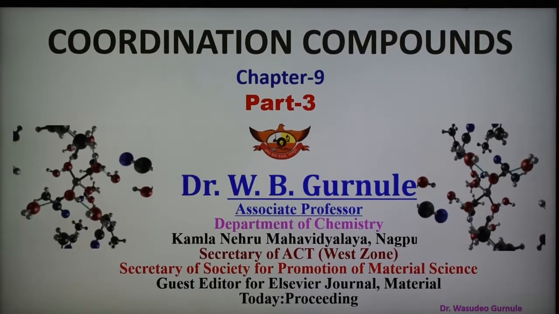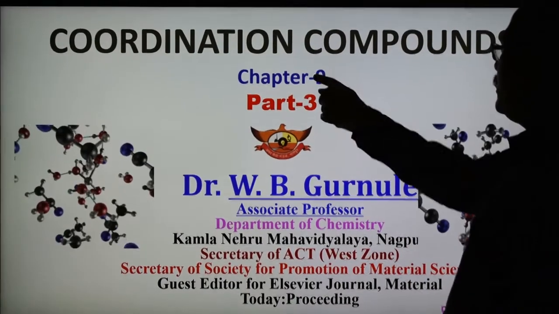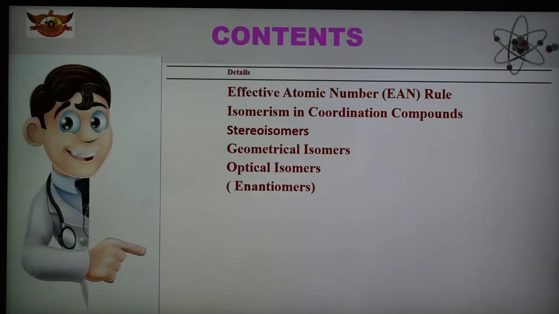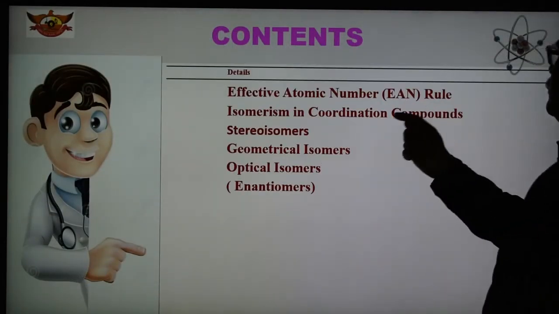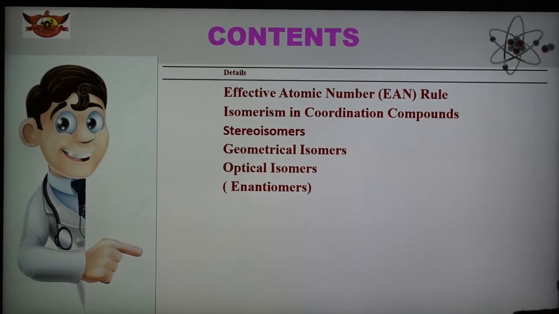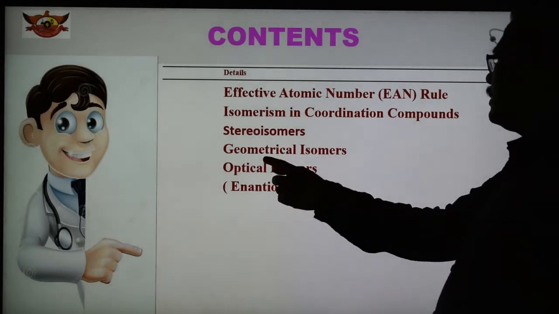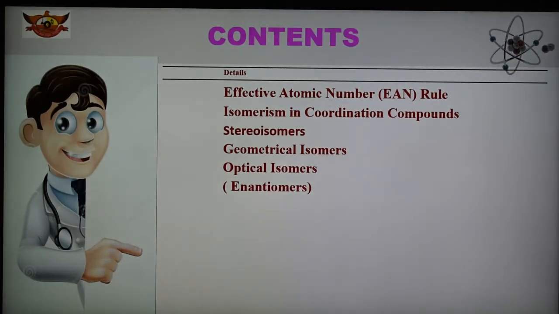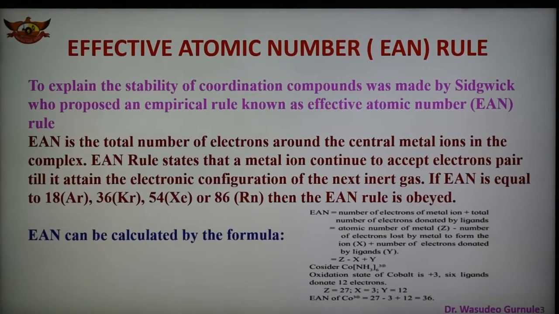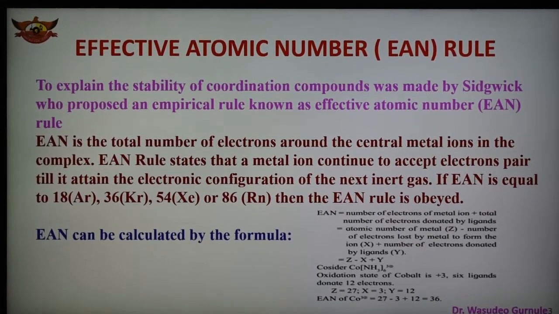So today's topic is coordination compounds, chapter number 9. The topics given here are the EAN rule and isomerism in coordination compounds, that is, stereoisomers, which are of two types: geometrical and optical isomers. We are discussing this part in today's presentation. Now, what is the effective atomic number, also known as the EAN rule?